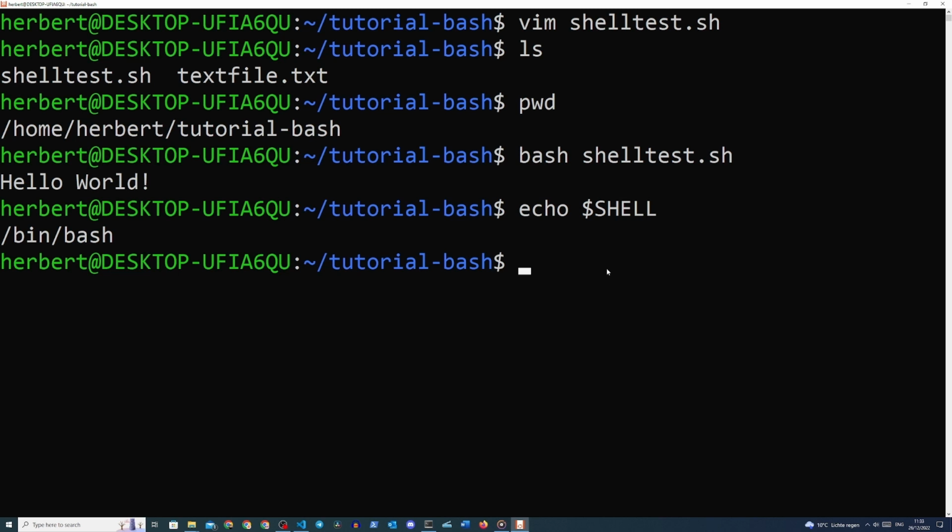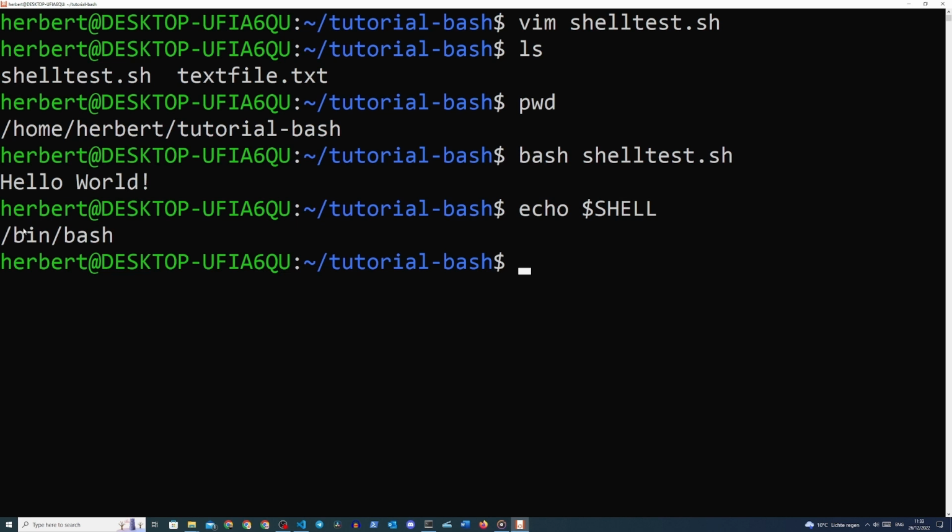That does not mean, however, that we shouldn't make it easier for ourselves. We can actually provide the command line interpreter in the shell script itself by typing it at the top of our script. In our case, we have to provide the full path to the shell interpreter. Let's copy our output from the echo $SHELL command and use it in our shell script.